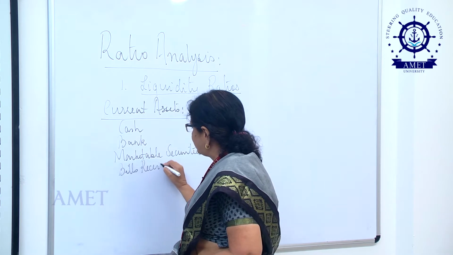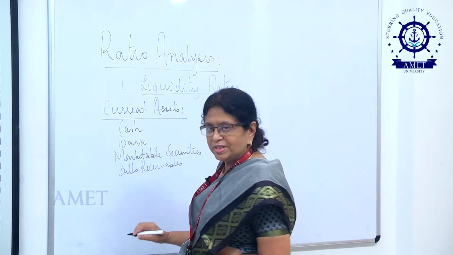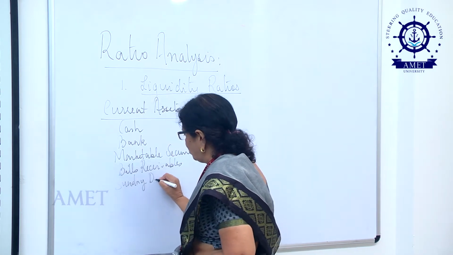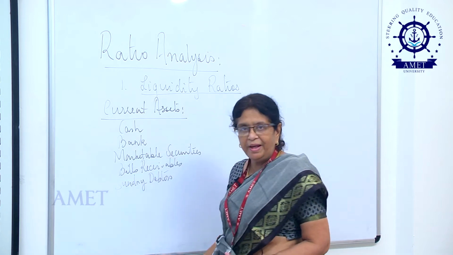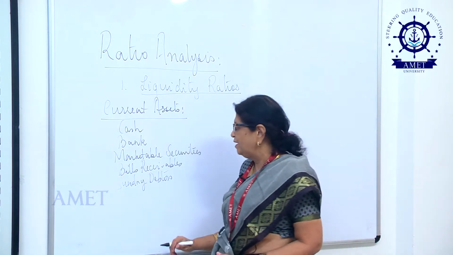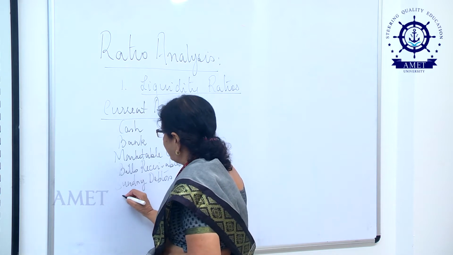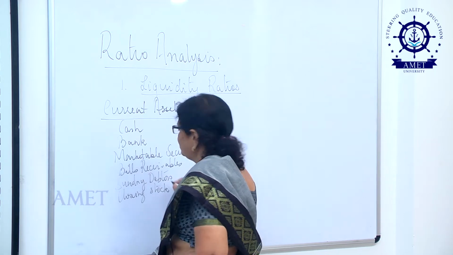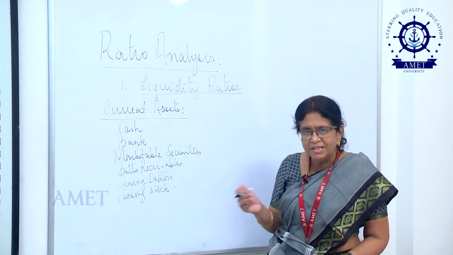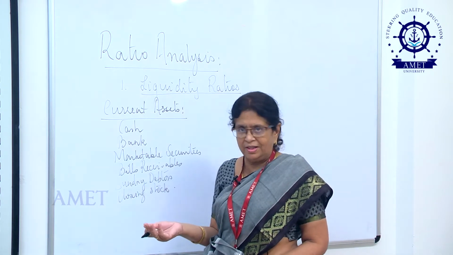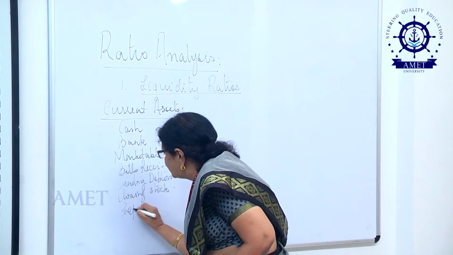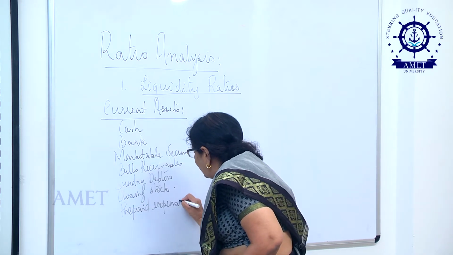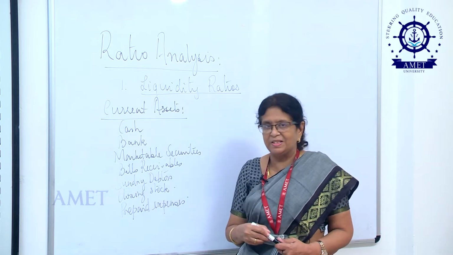So, this is a bill of exchange on which the business has to receive money. Then we have our sundry debtors, people to whom we have sold goods on credit and who are going to pay us at the end of the credit period that we have sanctioned them. And then last but not the least, we have closing stock. And of course, if some payments have been made in advance this year with respect to the next year, that could also be taken as a current asset. So, last of all, I would like to add one more, and that would be prepaid expenses.